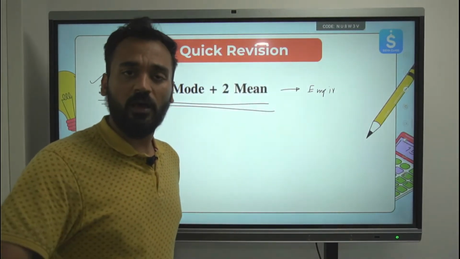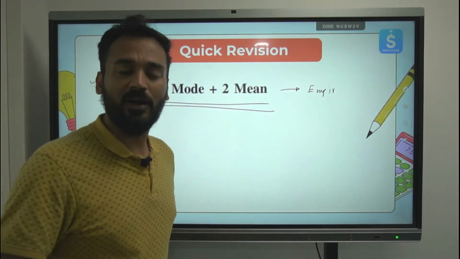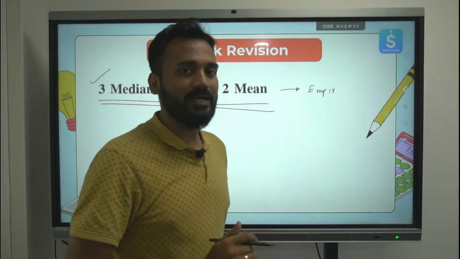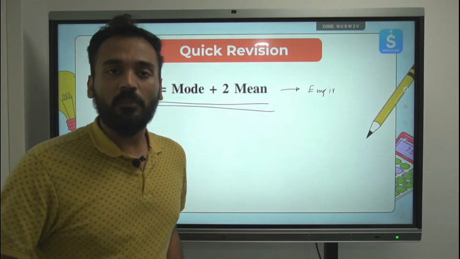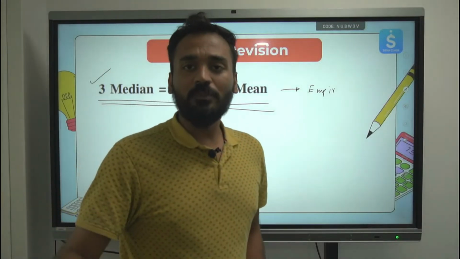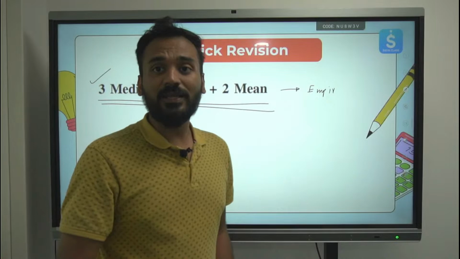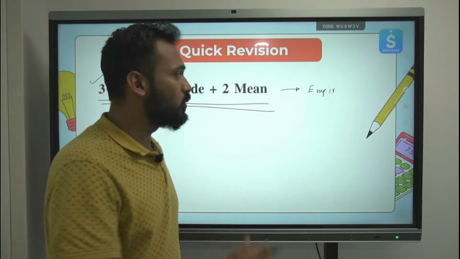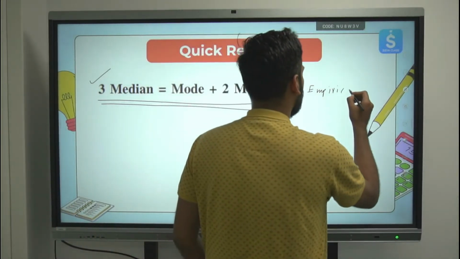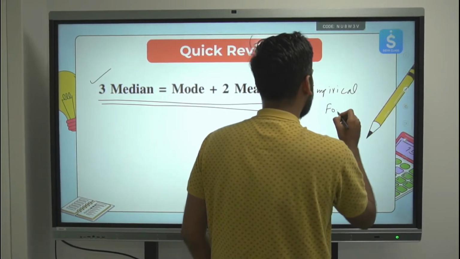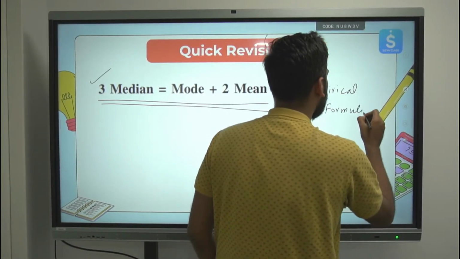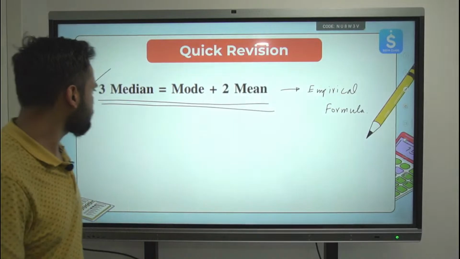In your board exams, once there was a question for 1 mark in which this was asked directly: state the empirical formula or empirical relation between the three measures of central tendency. This was once asked in the case study question as well. So 2 times it has been asked. So it's an important formula. It is also mentioned in your book in the summary section in the last part.